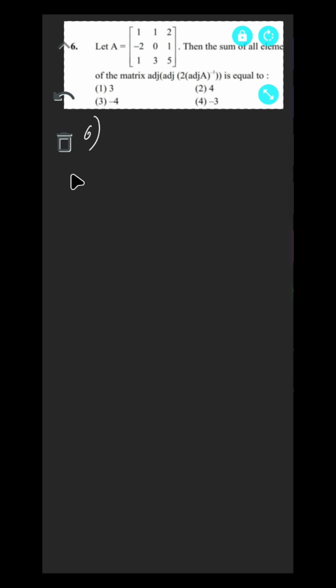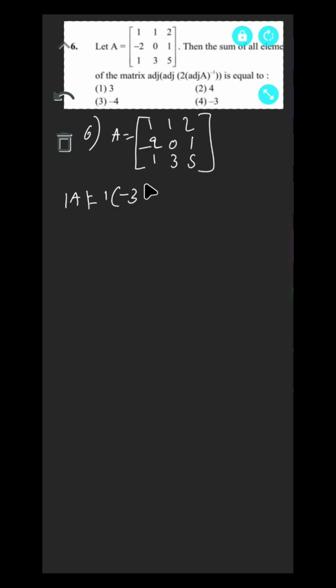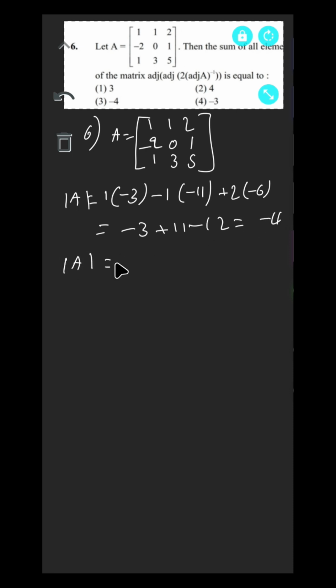It is the sixth problem. Here, given that A is the matrix [1, 1, 2; minus 2, 0, 1; 1, 3, 5]. It is a given matrix. So mod A is equal to 1 into (0 minus 3), minus 1 into (10 minus 1), plus 2 into (minus 6), which is equal to minus 3 minus 9 plus 11 minus 12, equal to minus 4. So mod A is equal to minus 4.